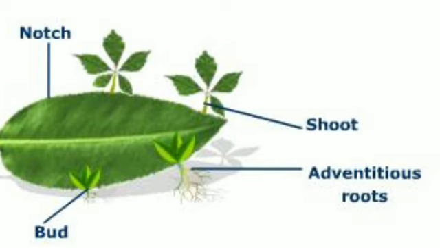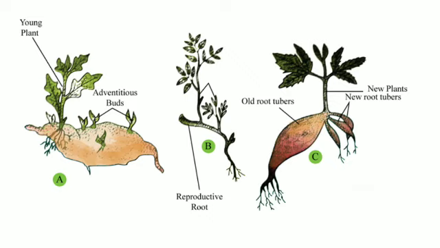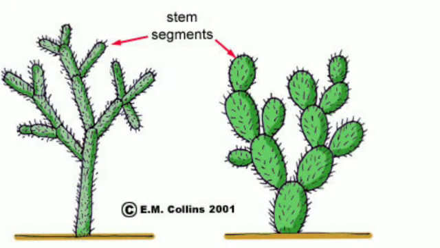Vegetative reproduction by leaves. When the leaves of some plants are buried into the moist soil, the cut edges or margins of leaves develop a new plant that resembles the parent. Example, bryophyllum. Next is vegetative reproduction by roots and bulbs. In some plants like sweet potato, dahlia, etc., a new plant develops through their roots and bulbs. Plants like cacti produce new plants when their parts get detached from the main plant body. Each detached part can grow into a new plant.